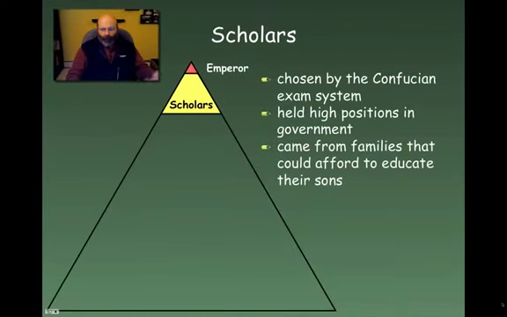Of course, the emperor, there's only one emperor, so we don't really need to spend much time about that. We should take a look, though, at the scholars. They are chosen by the Confucian exam system, so these are people that passed the exam. That would have been based on Confucian analects. They held high positions in government. They also would have come from families that could afford to educate their sons.